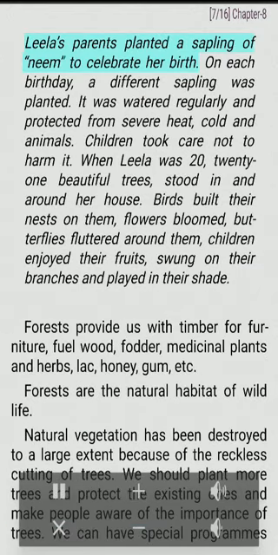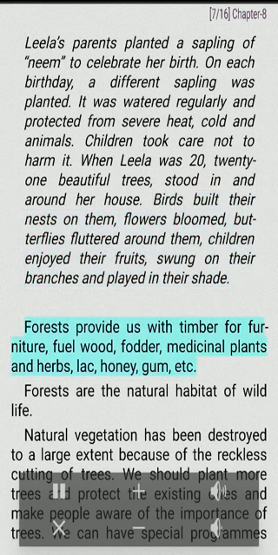Leela's parents planted a sapling of neem to celebrate her birth. On each birthday, a different sapling was planted. It was watered regularly and protected from severe heat, cold, and animals. Children took care not to harm it. When Leela was 21, beautiful trees stood in and around her house. Birds built their nests on them, flowers bloomed, butterflies fluttered around them, children enjoyed their fruits, swung on their branches and played in their shade.